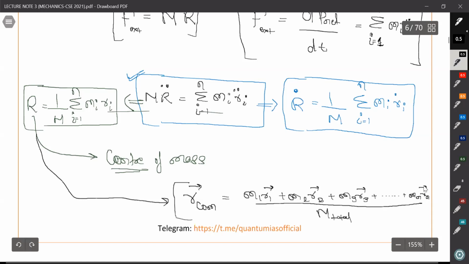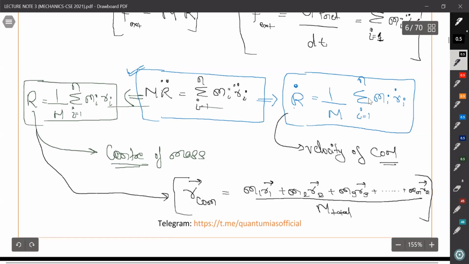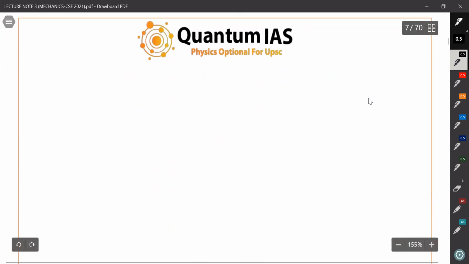This is what you have studied in your junior classes. This is just the summation form of this result. So this is our R center of mass. This is the velocity of center of mass, V center of mass. I think you also know that.